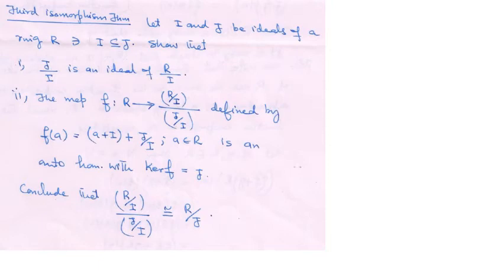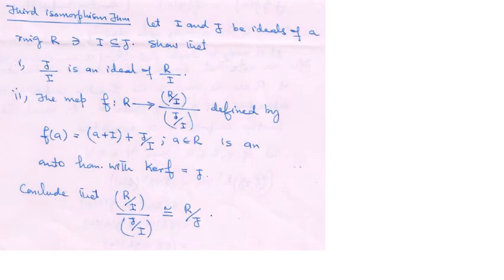Of course, J mod I is an ideal of R mod I, which is the first part. That is why we can write (R mod I) mod (J mod I), defined by f(a), taking any a of ring R to a plus I, plus the ideal, as it is defined, a natural homomorphism. f from R onto (R mod I) mod (J mod I) is an onto homomorphism with kernel equal to J. So the kernel of this map is J.